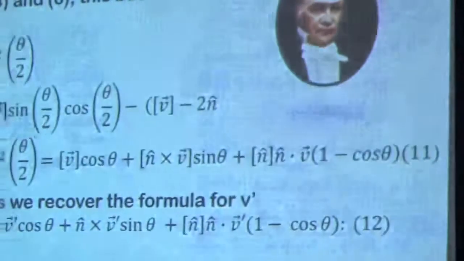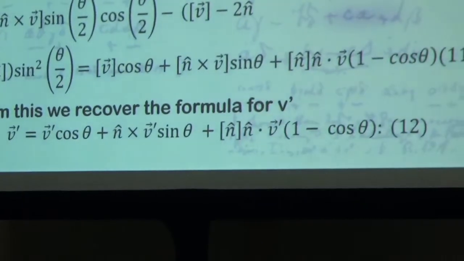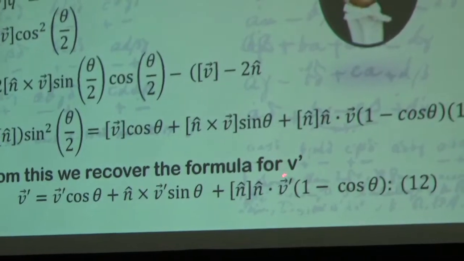And we finally, using 4 and 6, this becomes Q V Q star, and we plug them in, working it out. So finally, after using our trigonometric relationships, substituting all your basic trigonometry things, we recover the formula for V prime.